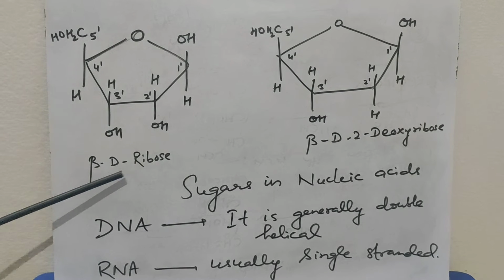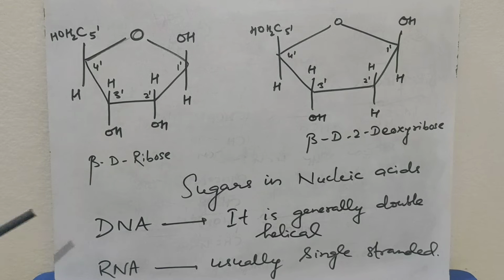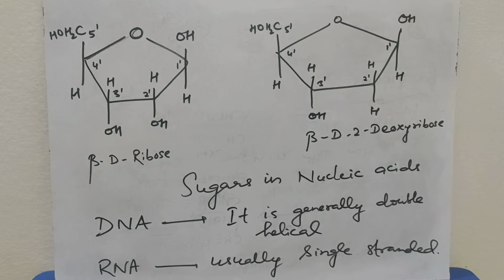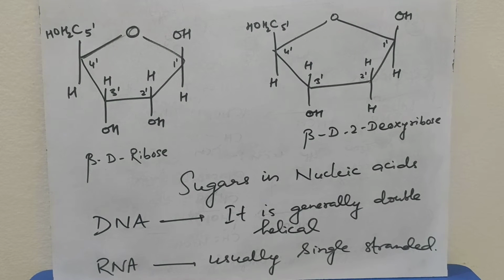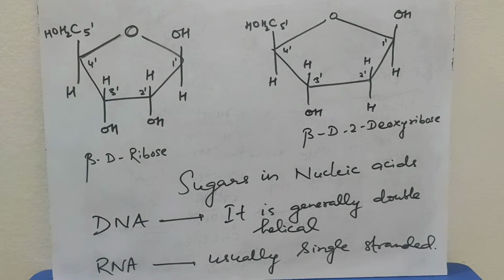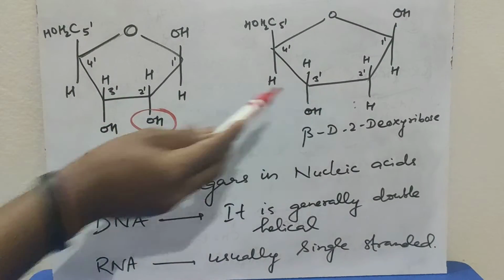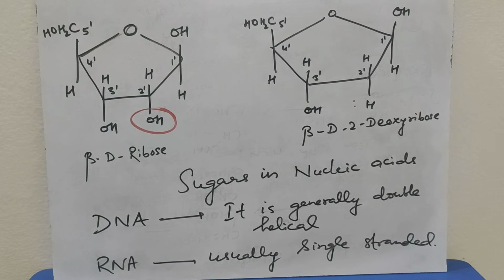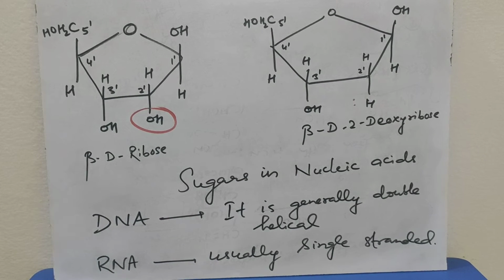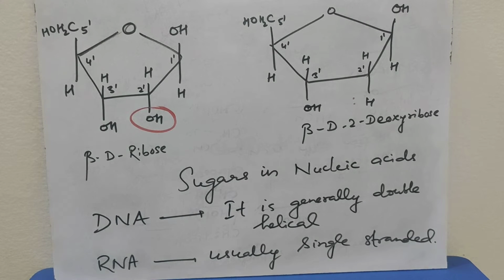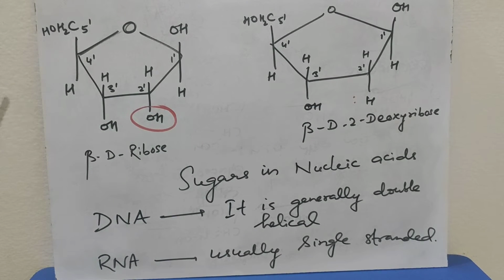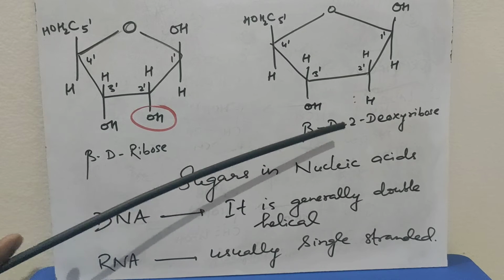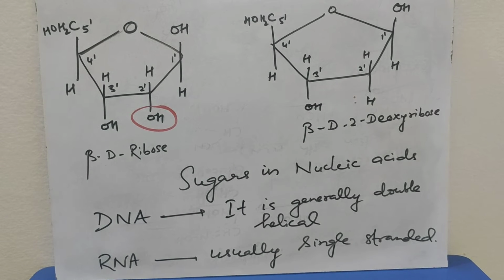Let's look at the structure of ribose and beta-D-2-deoxyribose. Ribose is present in RNA, deoxyribose is present in DNA. From the 2' position, the oxygen is removed. That's why it is called deoxyribose. So ribose is a pentose sugar present in RNA, whereas deoxyribose is also a pentose sugar with the oxygen removed from the 2' carbon. So it is called beta-D-2-deoxyribose. These are the sugars present in nucleic acid.